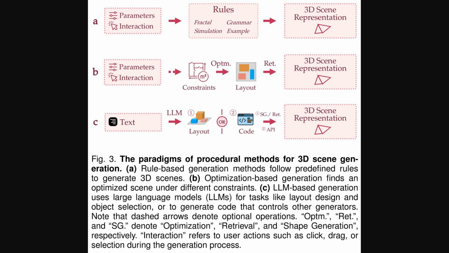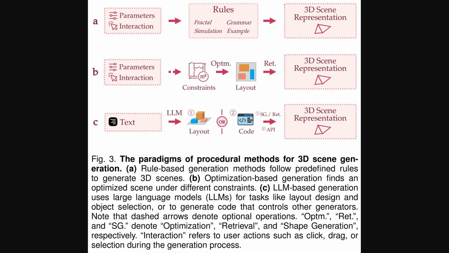So the survey then breaks down these generation methods, and this next figure, figure 3, focuses on the first main paradigm, procedural generation. Procedural generation, well, it's essentially about using algorithms and predefined rules to create scenes, rather than an artist handcrafting everything. This figure shows 3 main approaches within that.